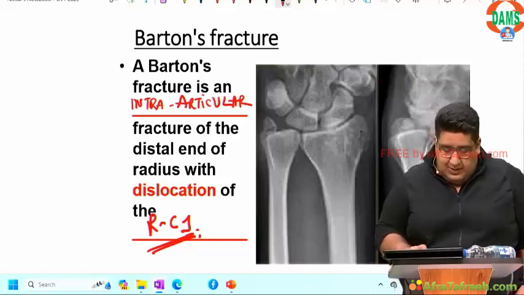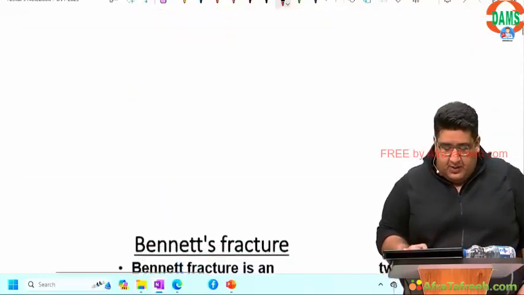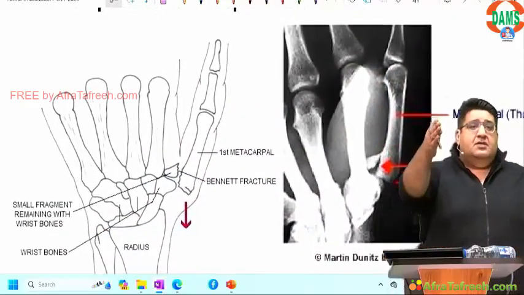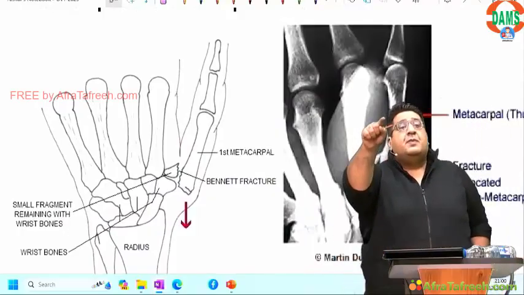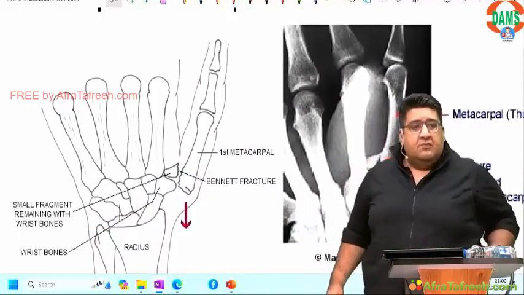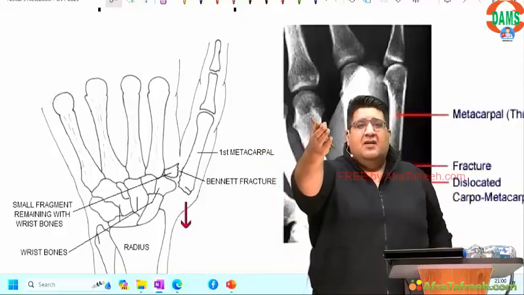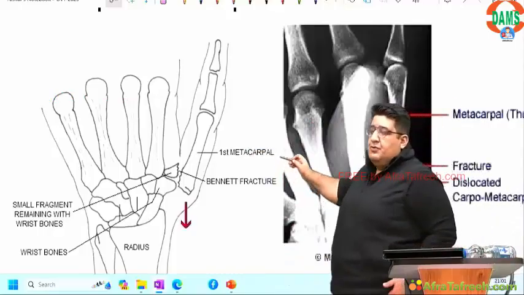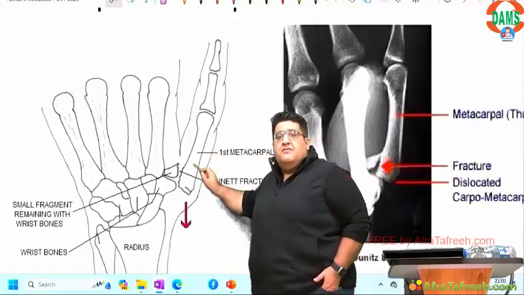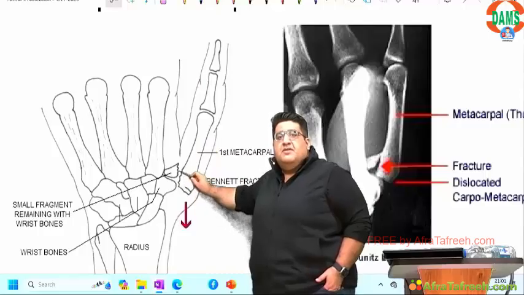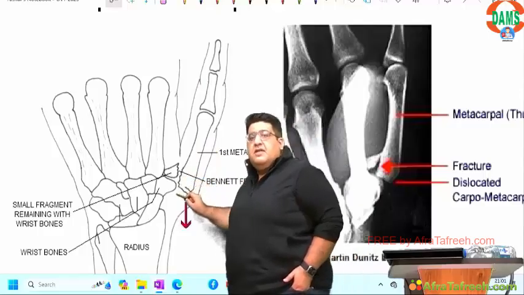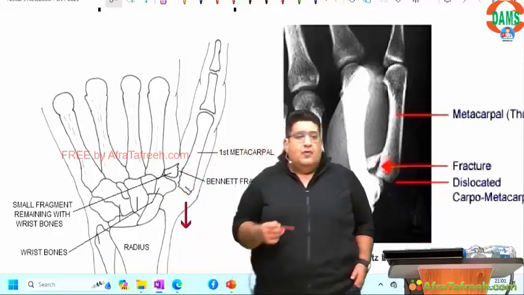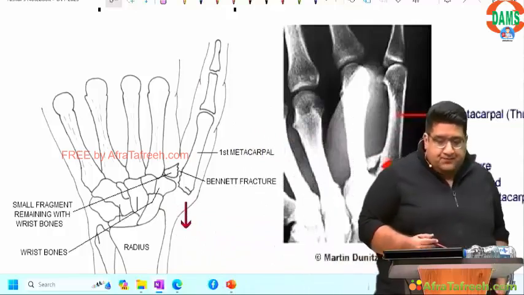Okay, moving to the next fracture. Bennett's fracture. Now in Bennett's fracture, what we need to understand is, remove this page. I can't see anything. Now I want to show you Bennett's fracture. So this is the first metacarpal. This fracture is at the base of the first metacarpal. Is this fracture extending into the trapezius first metacarpal joint? Yes. So will you call it intra-articular or extra-articular?